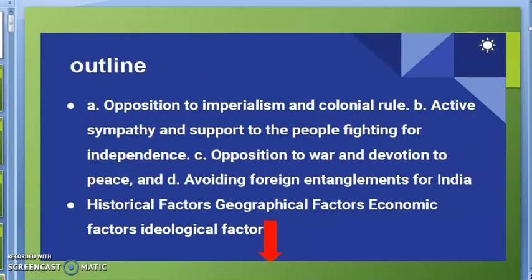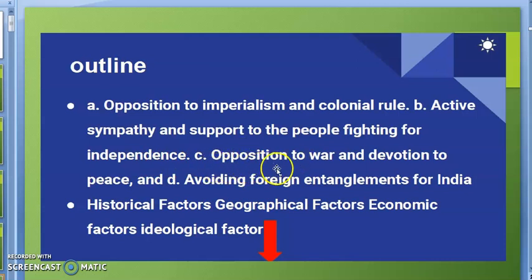Now, what were the features of India's foreign policy? India opposed imperialism and colonialism. India supported the people who were fighting for their independence. Whichever countries were fighting against colonialism, India supported those countries, maybe in Asia or maybe in Africa.